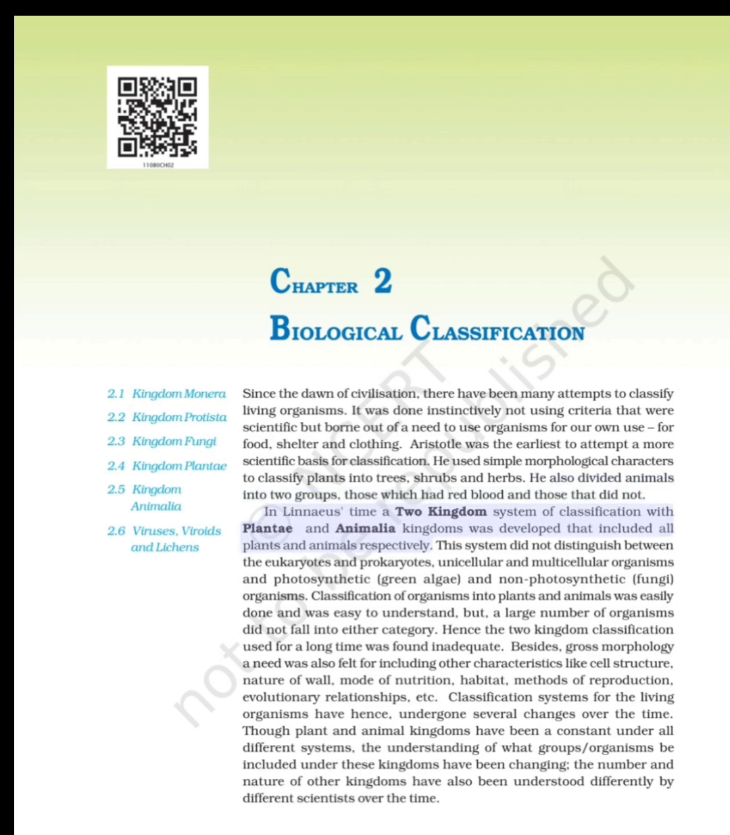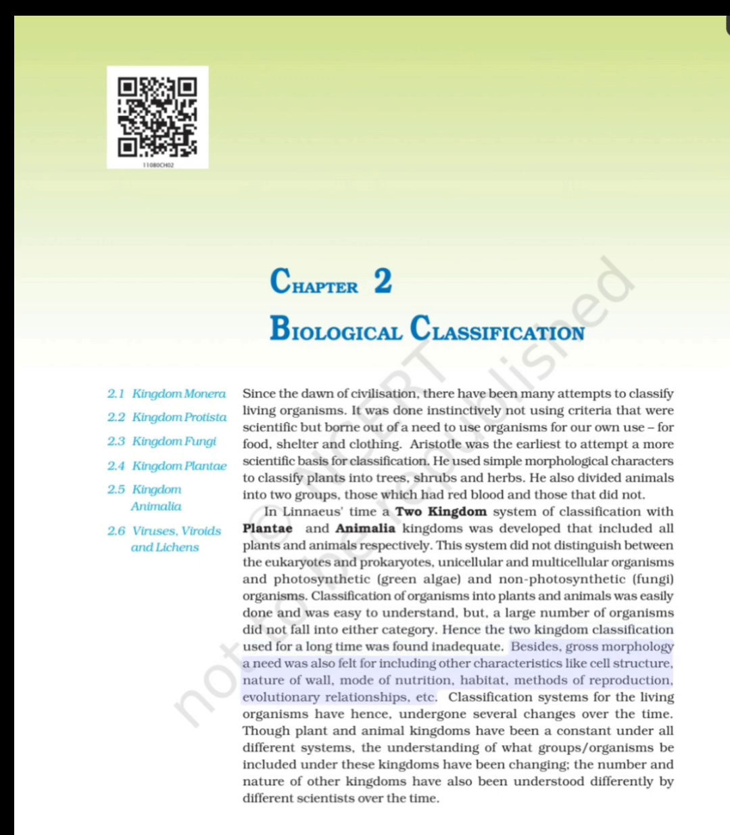In Linnaeus' time, a two-kingdom system of classification with Plantae and Animalia kingdoms was developed that included all plants and animals respectively. This system did not distinguish between the eukaryotes and prokaryotes, unicellular and multicellular organisms, and photosynthetic green algae and non-photosynthetic fungi organisms. Classification of organisms into plants and animals was easily done and was easy to understand, but a large number of organisms did not fall into either category. Hence the two-kingdom classification used for a long time was found inadequate.